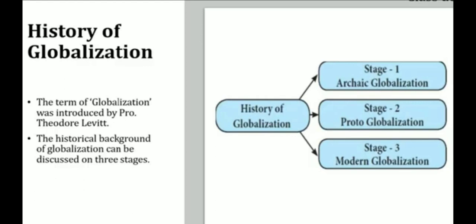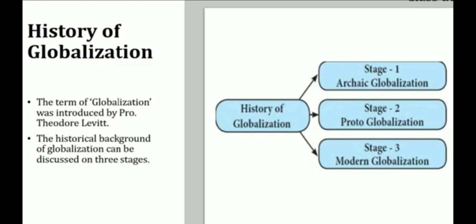Do you know who has introduced this term globalization? It was introduced by Professor Theodore Levitt. Okay, who has introduced? Theodore Levitt. He only introduced this term globalization.